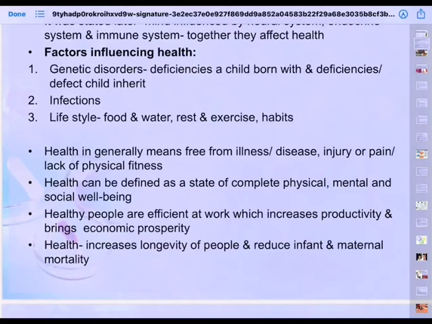And second, infections. Of course, these are dangerous. All of you must be feeling it. That's why you are kept at home. The infections, COVID-19 is spreading across. So to stop that infection only, we are having what is called 14-day home quarantine. Okay, so infections are one of the reasons why the healthy person can become a diseased person.